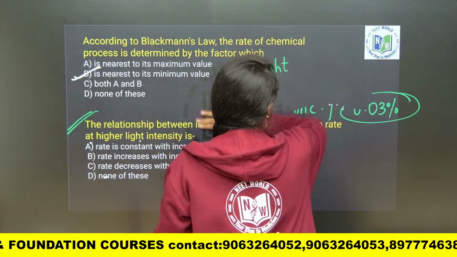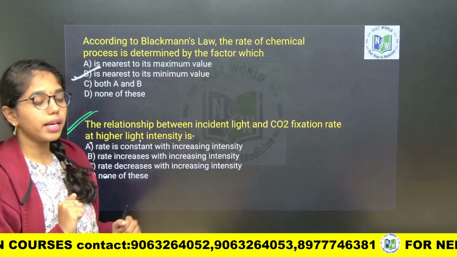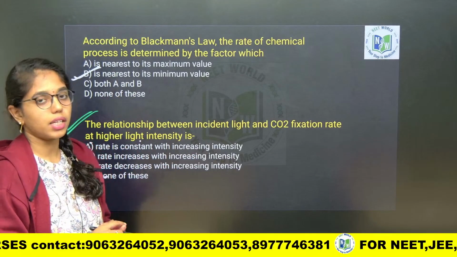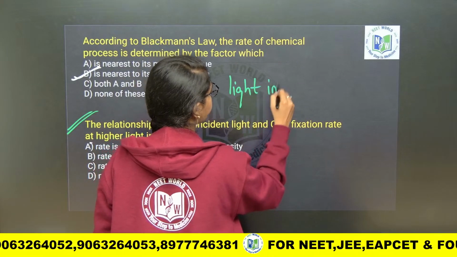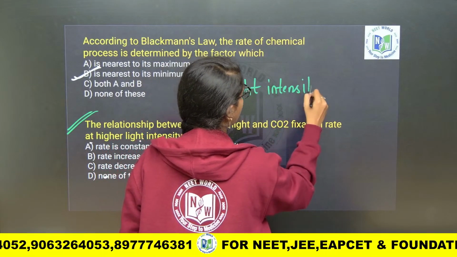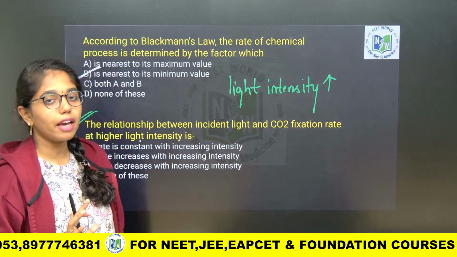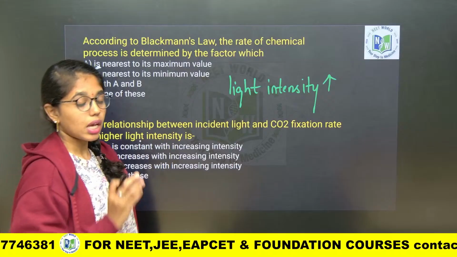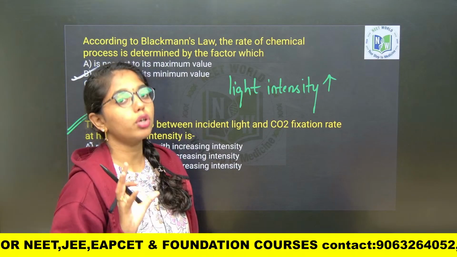The photosynthesis process will be enhanced only when light intensity increases. Only when light intensity increases, other factors also start showing effect on the photosynthesis process. At low light intensities, there will not be any effect on the photosynthesis.